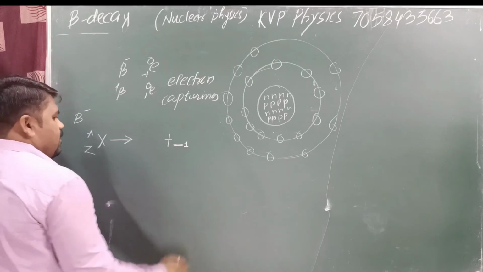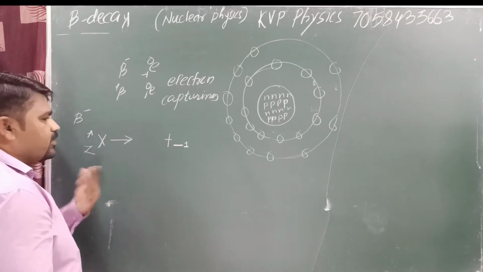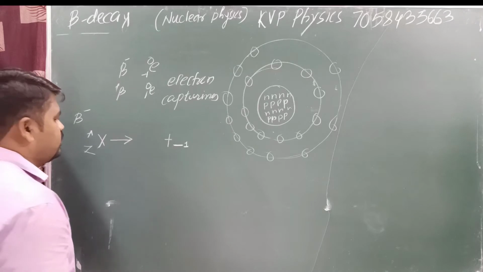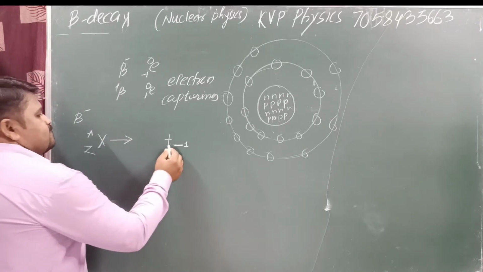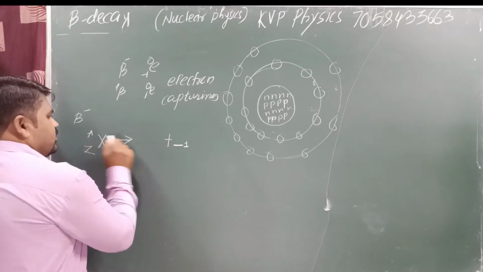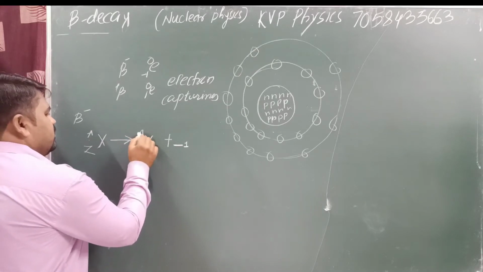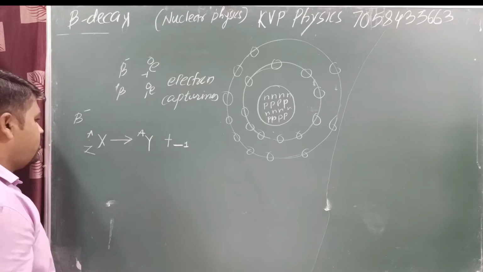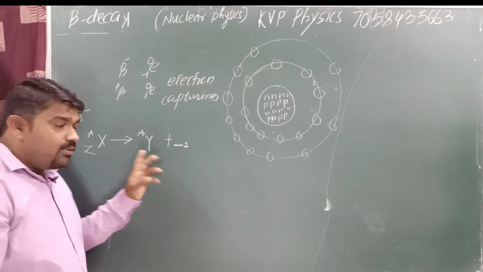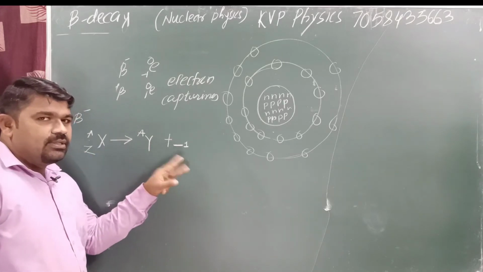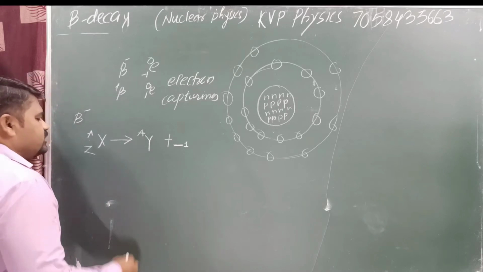Here a neutron is converted into a proton, and the mass number A remains the same. We know that charge is also conserved. Yes or no? Law of conservation of charge.